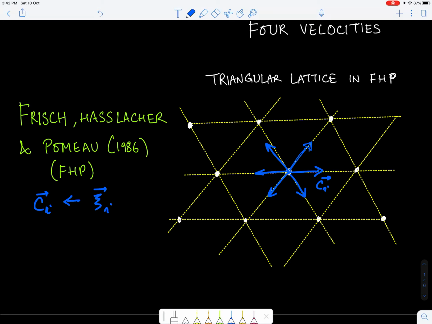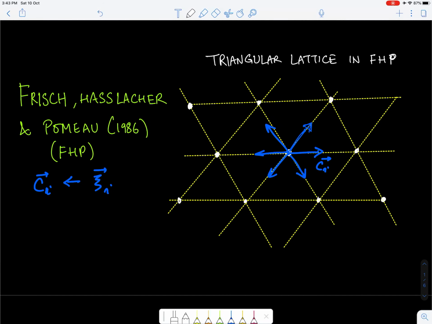So the assumption that we have now made, to simplify or to be able to solve the Boltzmann equation in these lattice gas models, was that the particle can only move along 6 directions. Let's say in this case it can only move along these 6 directions, and it can only have velocities in these 6 directions. It cannot have any other velocity. So that is basically reducing the complexity from an infinite number of velocities to 6 velocities. And the other assumption that we are making here is that all 6 velocities are of equal magnitude.